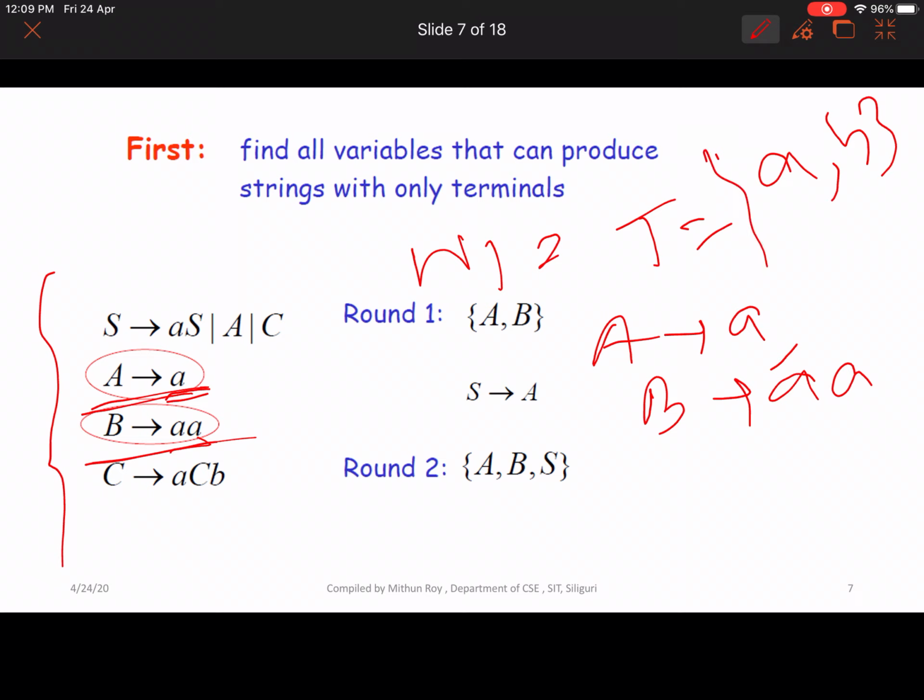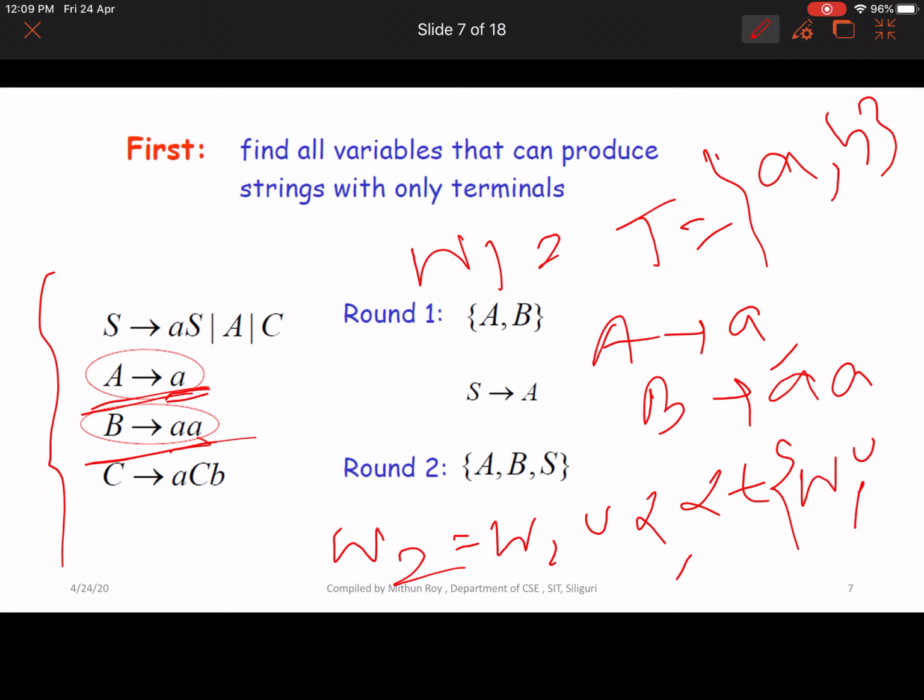Using this, round 2 means W2 is equal to W1 union alpha, such that alpha belongs to W1 union T whole star. That means A, B are your non-terminals in W1 and a, b are terminals. Using this combination, you check the right-hand side of the productions.